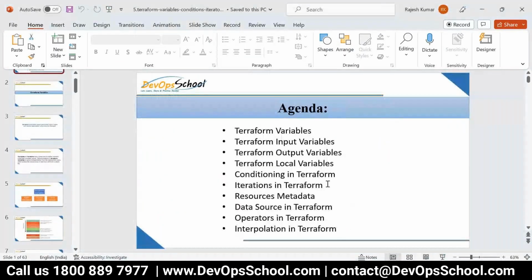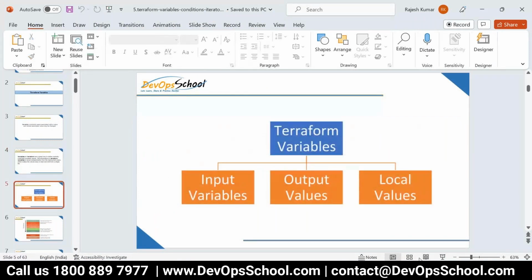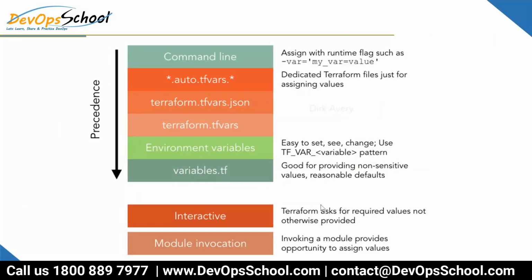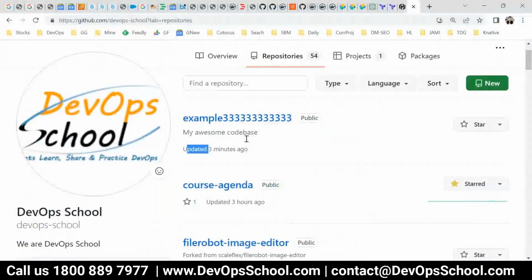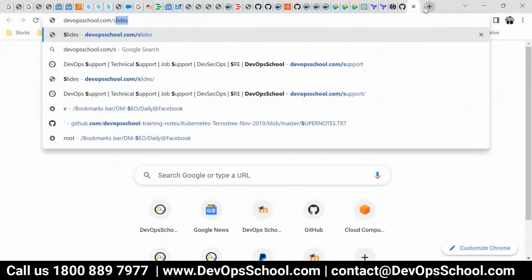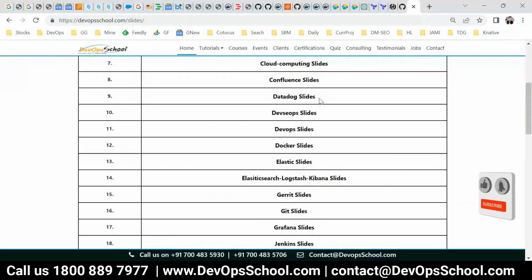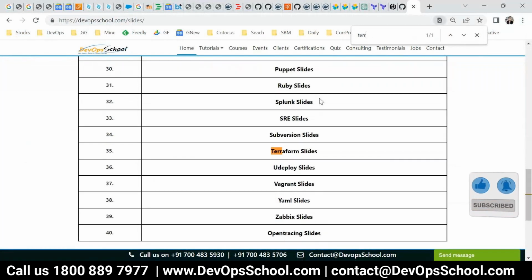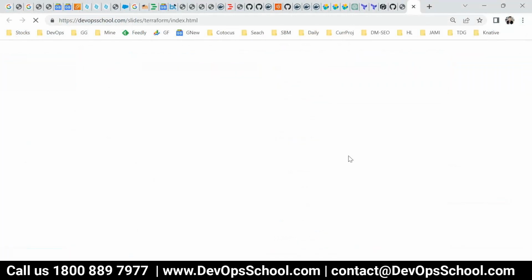Rajesh, where do we get these PPTs? In this one, all the PPTs are uploaded here. So, Terraform, here. Okay.